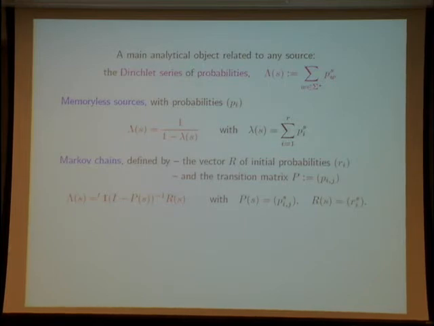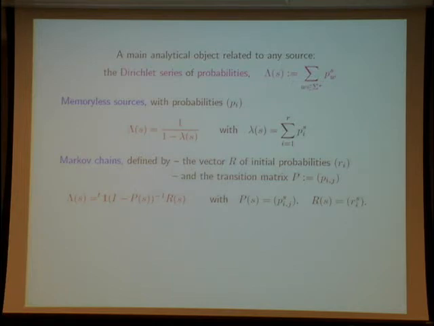For a Markov chain, lambda of S also admits a sort of quasi-inverse form, but now it is no longer a scalar, it is a matrix. This is a matrix P of S. P of S is just the transition matrix of the Markov chain, but where each probability Pij is raised to the power S. And it is easy to see that lambda of S admits this expression for a Markov chain.